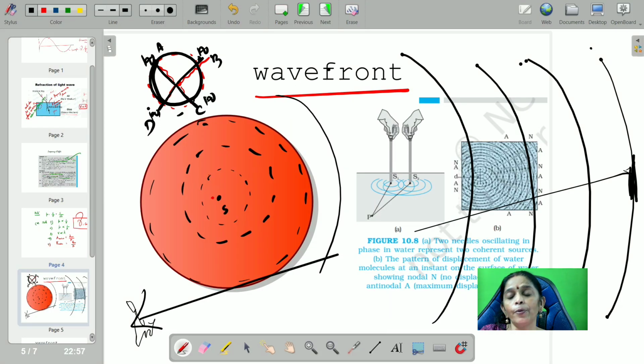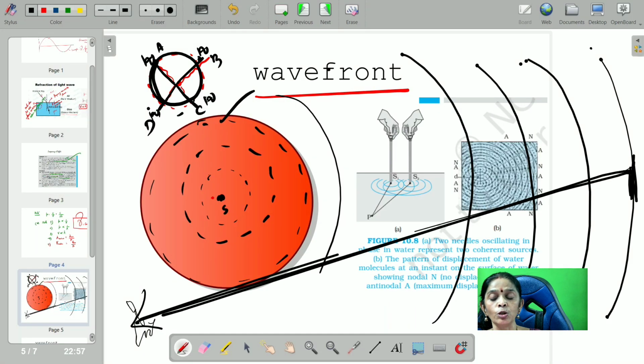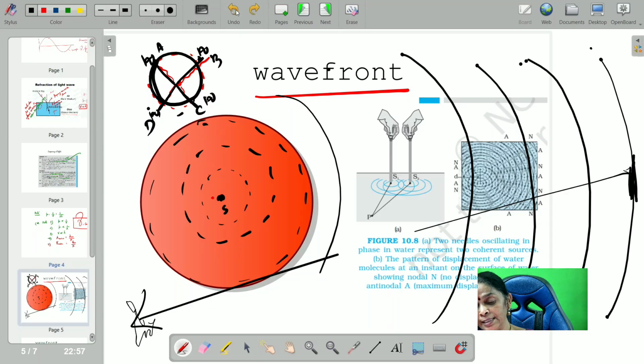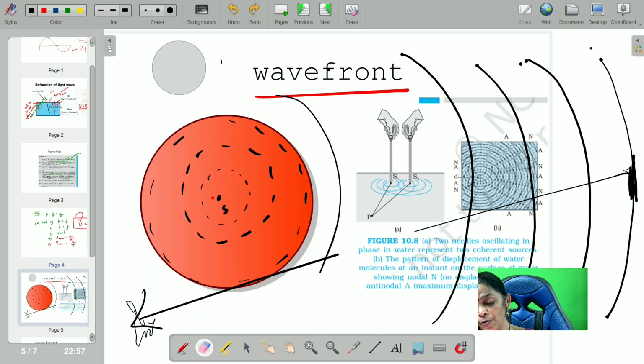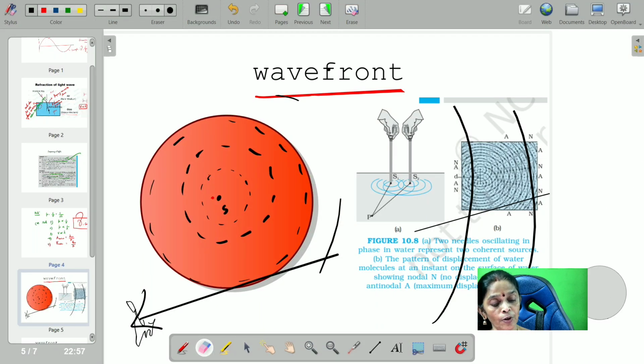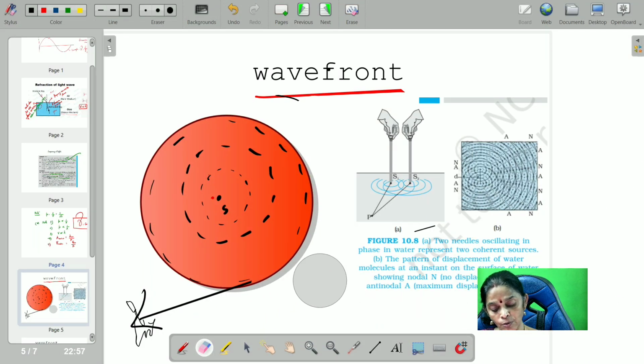What is the shape of the wavefront obtained? For example, point source of light, spherical wavefront. Same way, point source of light, you will get a linear, straight wavefront. That's called a linear wavefront, a plane wavefront. When can you get the plane wavefront? If you are choosing the points which are at infinite distance from the source. So you can say that there are different shapes of the wavefront. So what are the different shapes of the wavefront and what is a wavefront? We will see that.